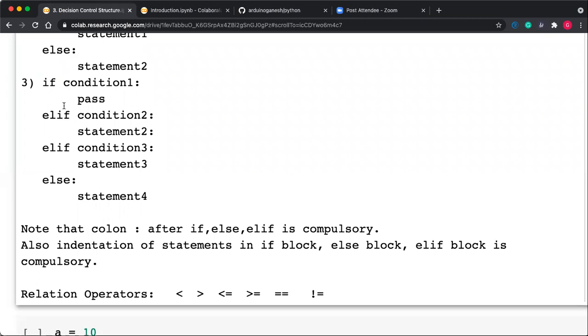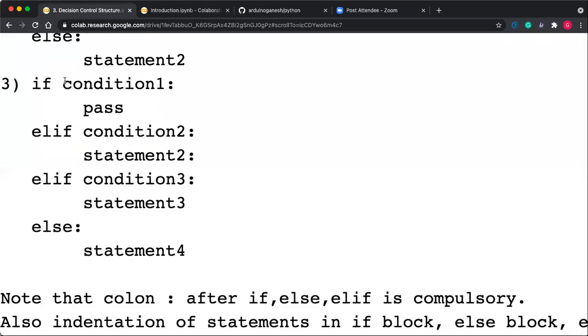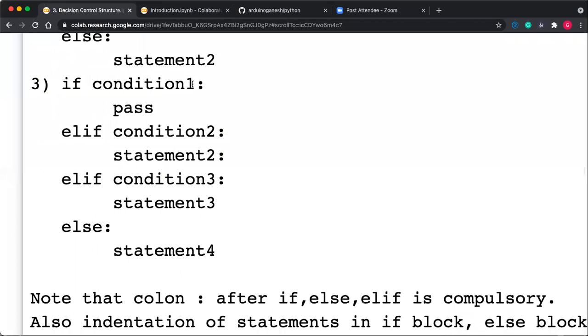There we use the if else if statement, which is called the if else if ladder. But here there is no statement like else if. Here the elif statement is there, elif. So if condition 1 is present, then execute whatever statement is present here. If you don't want to give any statements, then you have to put pass here.